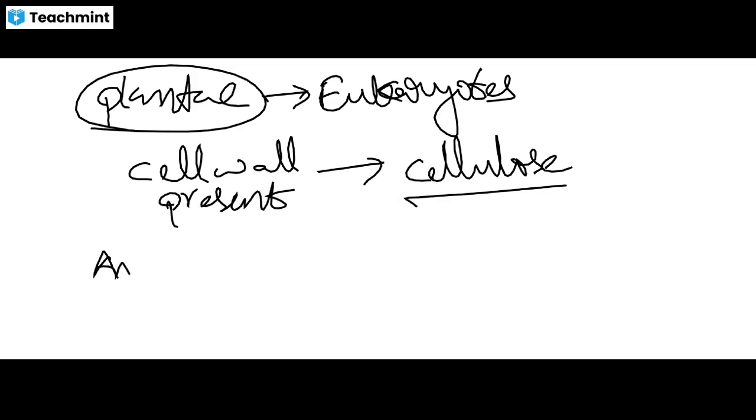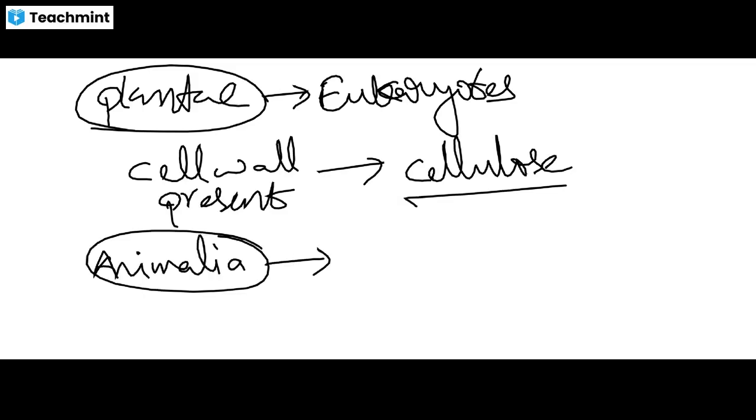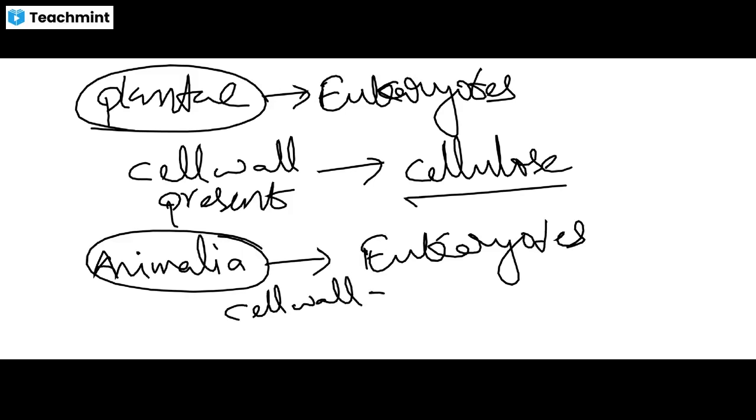Next, coming to the Animalia kingdom. Here, these are also eukaryotes, and the cell wall is completely absent. The cell wall is absent.